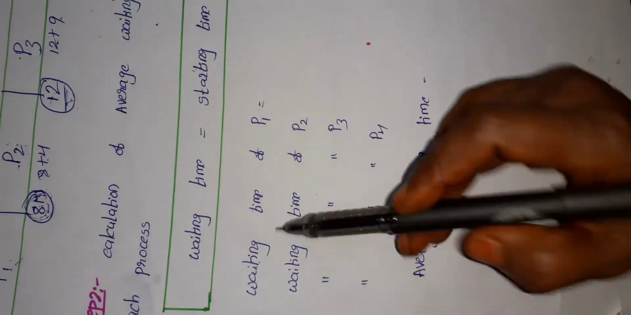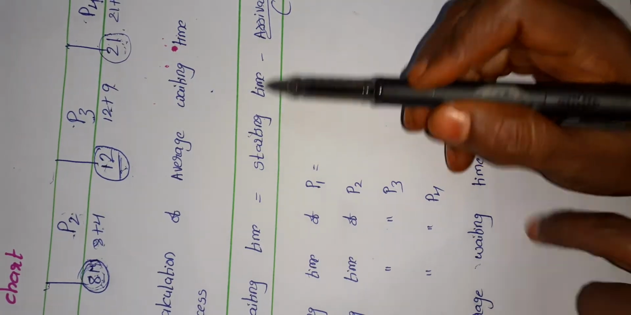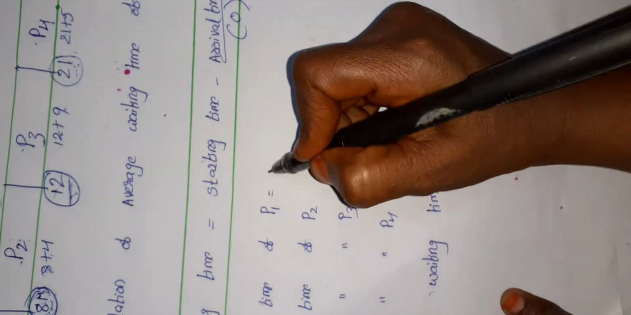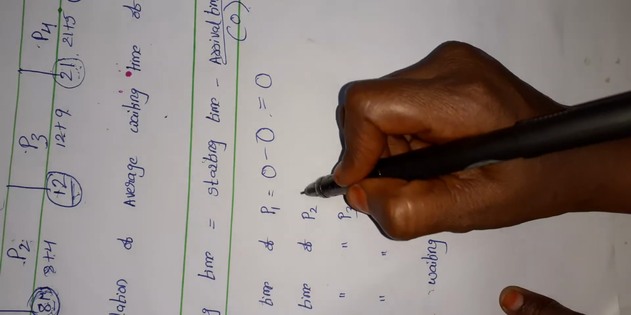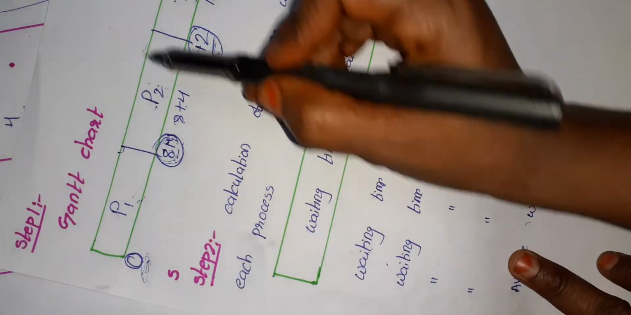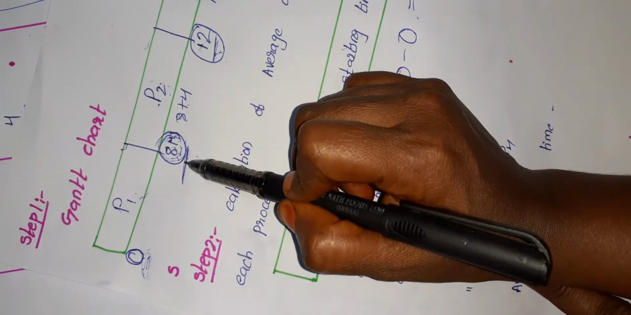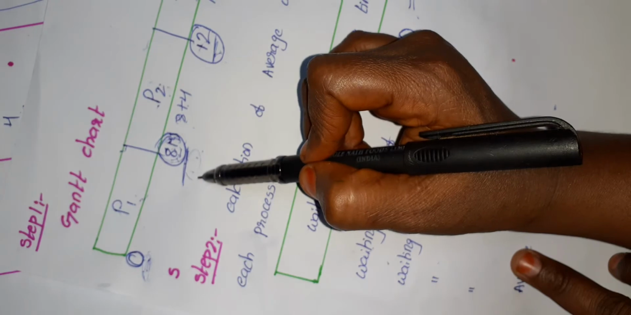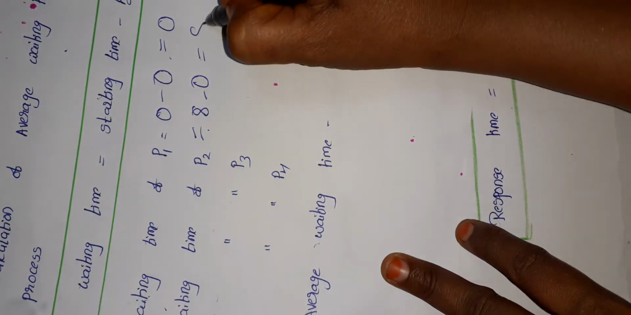Now the waiting time of P1. The waiting time of P1 is the starting time of P1 minus arrival time. P1 will be started at the 0th time interval. So 0 minus 0, arrival time is always 0, that is 0. Now the waiting time of P2. How much time will P2 wait? Until the completion of P1. So we have to take the leftmost element of P2 as the waiting time.